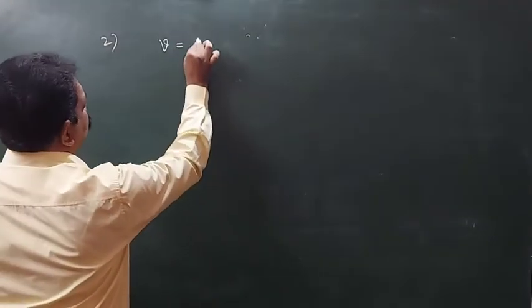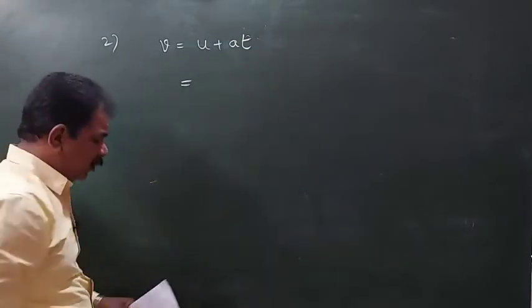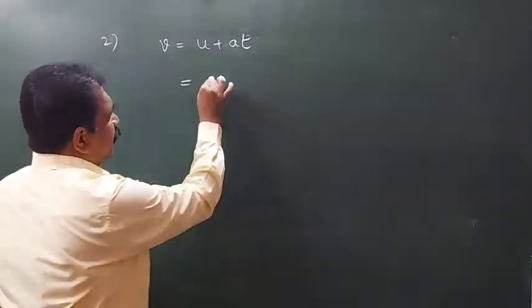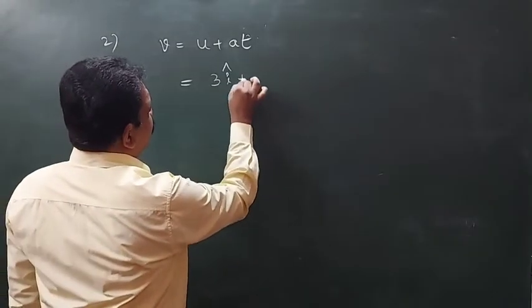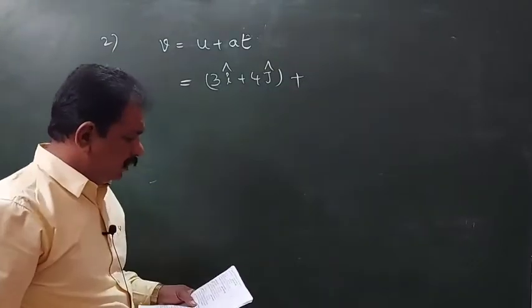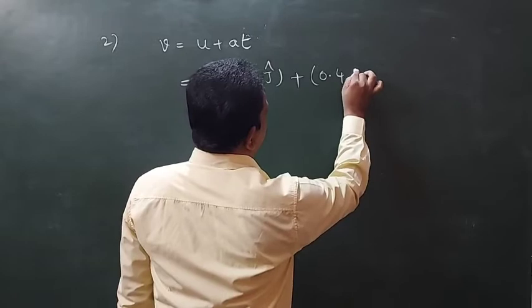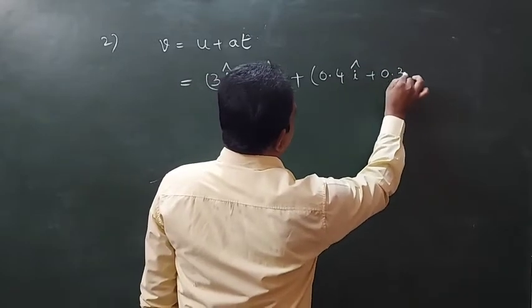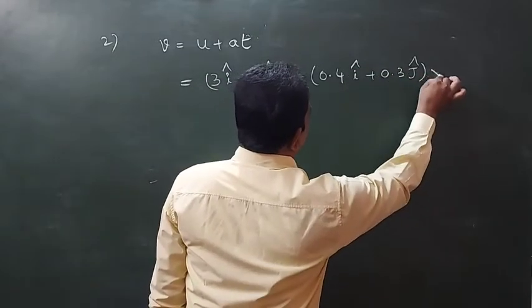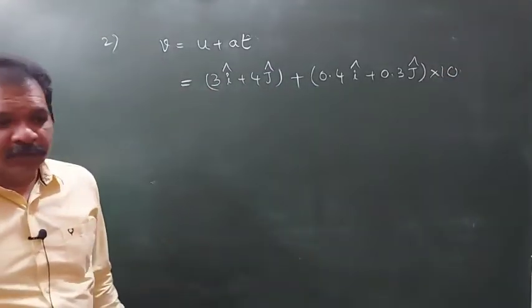v is equal to u plus at. The u value is 3i plus 4j, plus the a value 0.4i plus 0.3j, into 10.